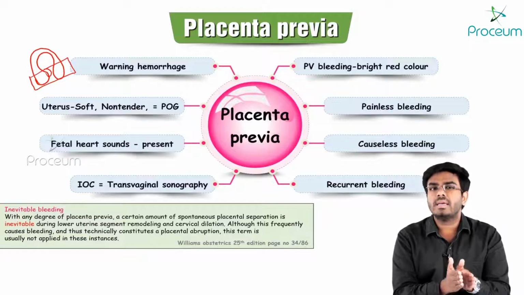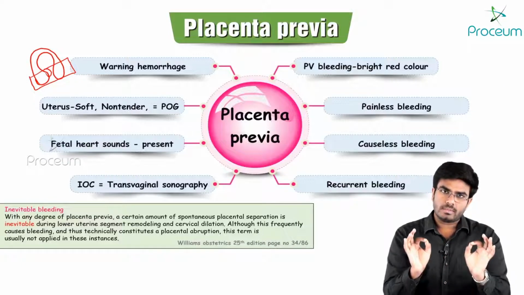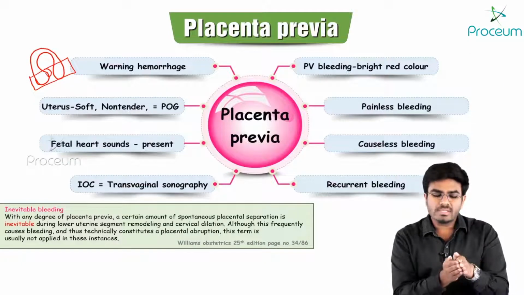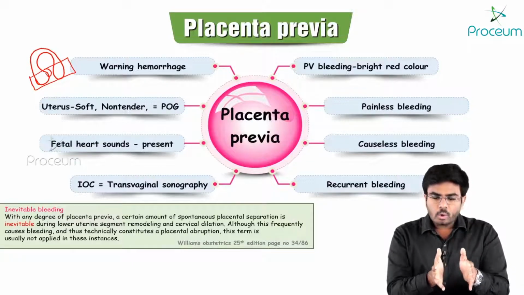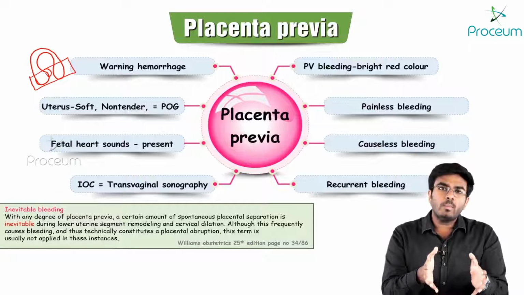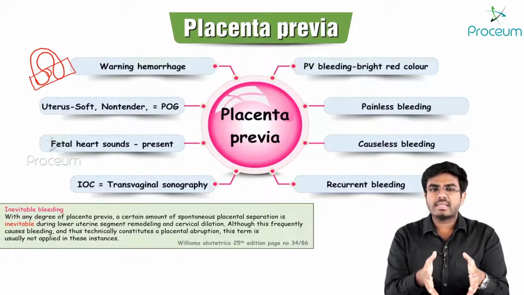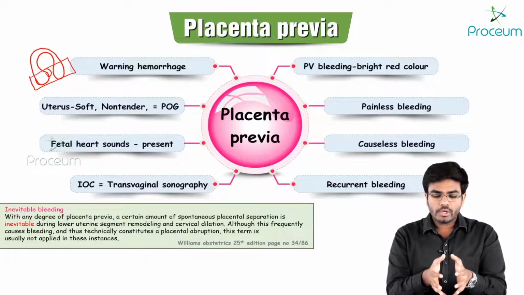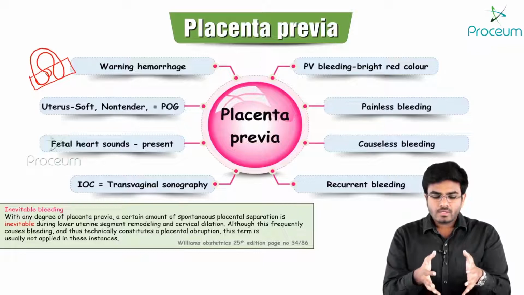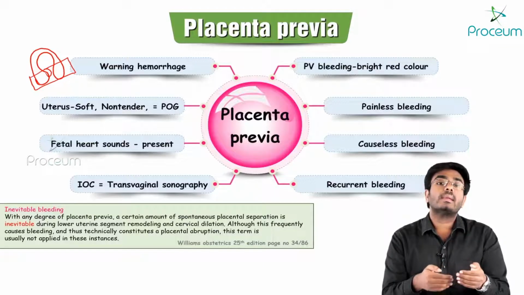Yes, technically speaking it is, but we shouldn't call it placental abruption. Why? Because the separation is very minimal, and the lower uterine segment is going to remodel. A lot of times it increases in size according to the growth of the baby. In order to accommodate the baby, the lower uterine segment is expanding. So whenever it expands, because of a little distortion, there can be bleeding.